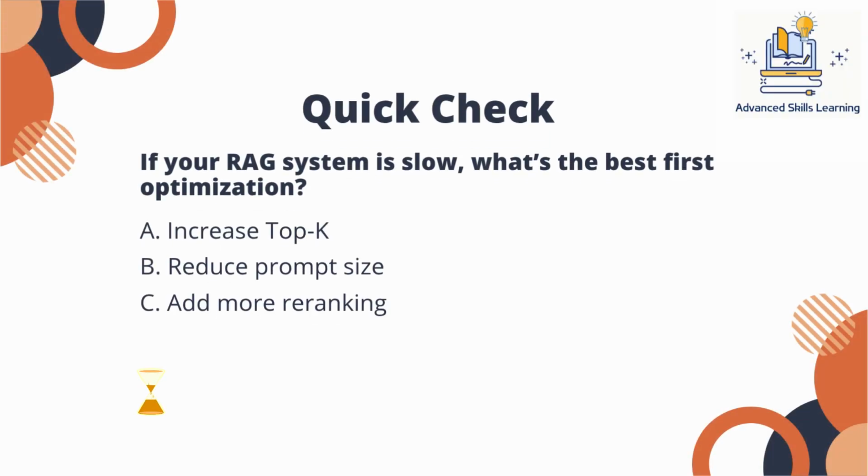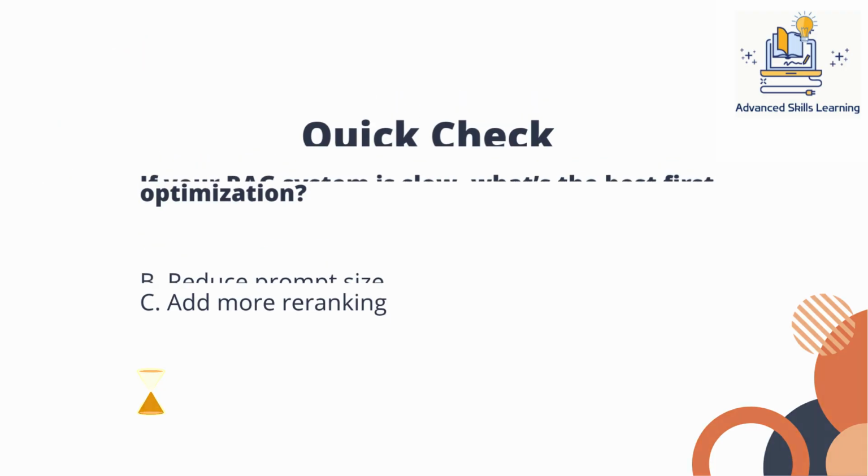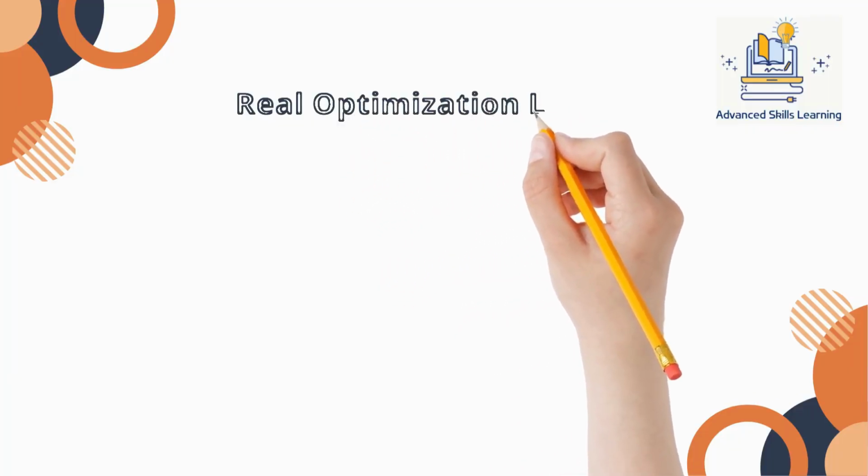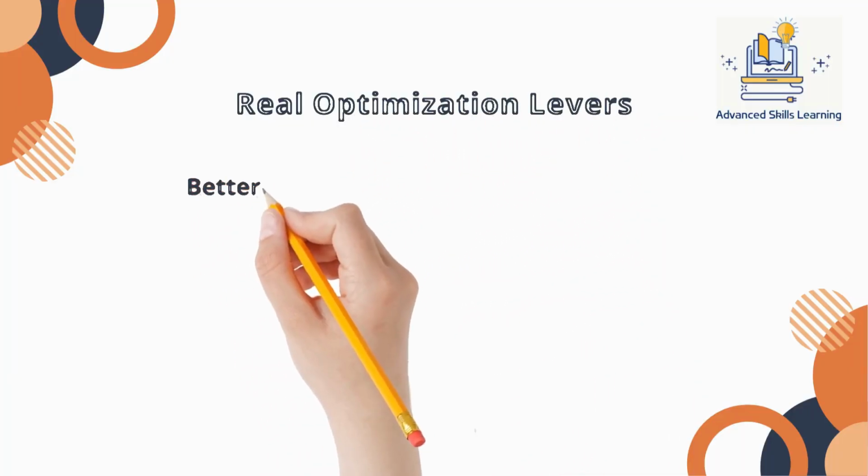Let's do another quick check. If your RAG system is slow, what's the best first optimization? A. Increase top K. B. Reduce prompt size. C. Add more re-ranking. Keep your guess. The answer is B. Reduce prompt size. Smaller, more precise context leads to faster inference and often better results. Well-curated context reduces both compute cost and cognitive load on the model.